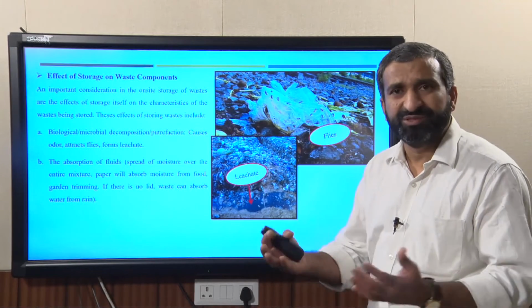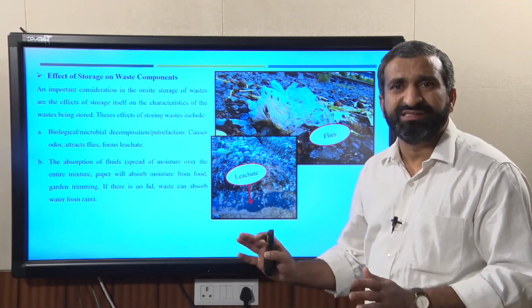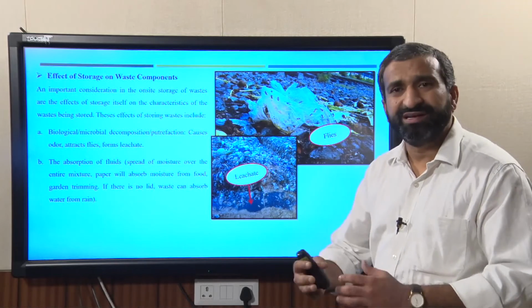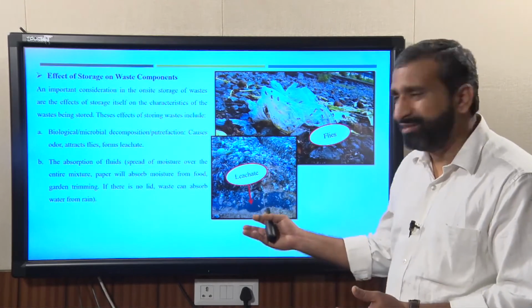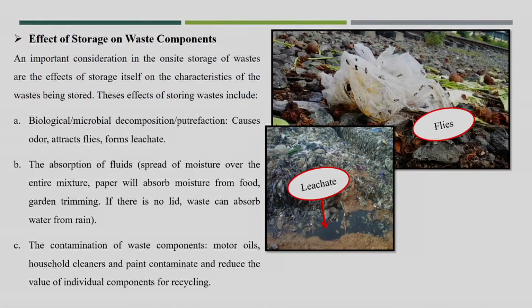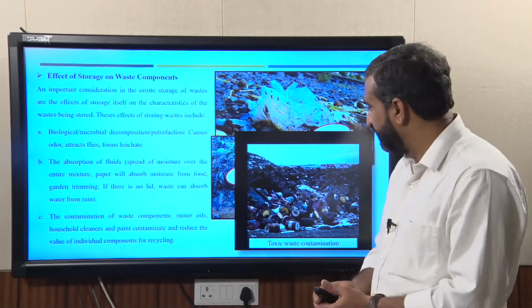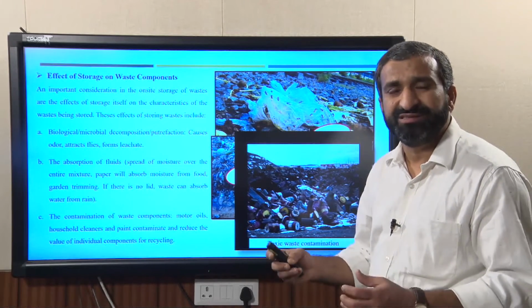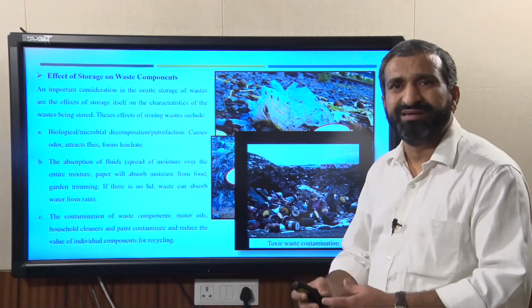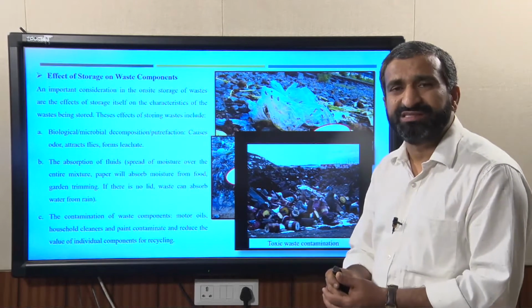And in India, you know that the rag pickers are collecting the fresh kind of material. They will not collect this kind of dry matter, whether it is very good quality plastic or paper or rubber, leather also, which is having the leachate concentration there. And another important point here is the contamination of waste, because in the household a lot of toxic waste is also generated, a lot of chemicals we are using in the household area. Those chemicals like oil, paint, cleaning chemicals, these also will mix into this kind of waste.